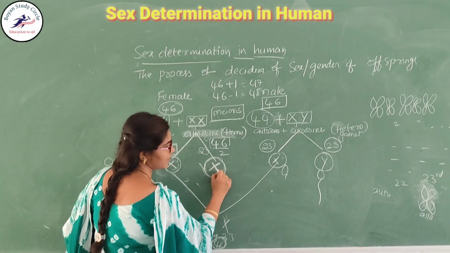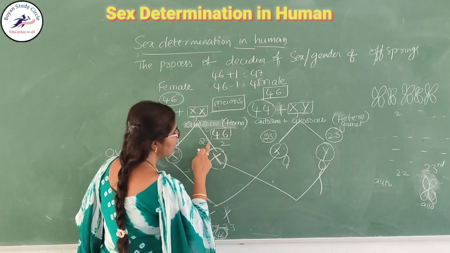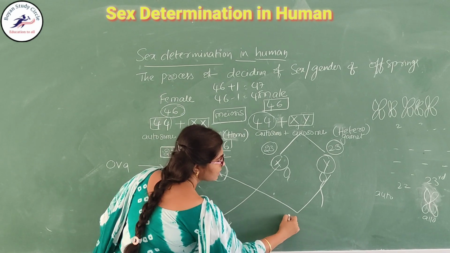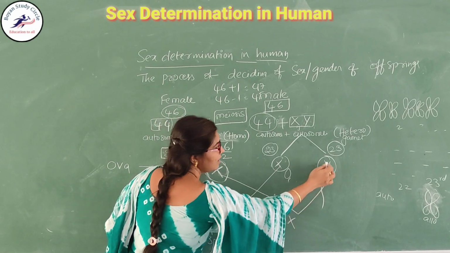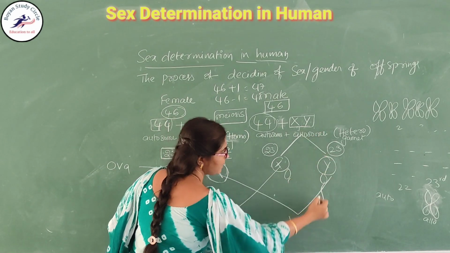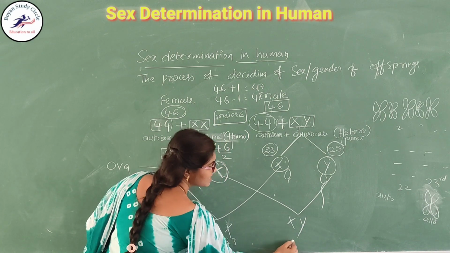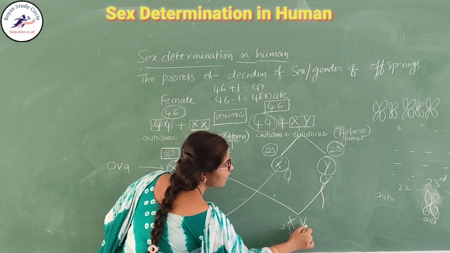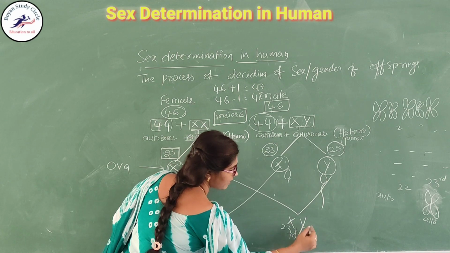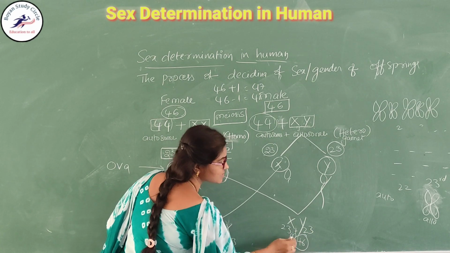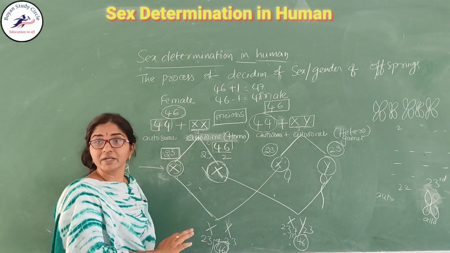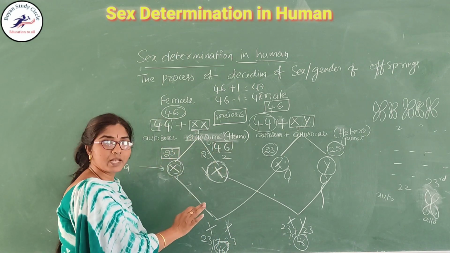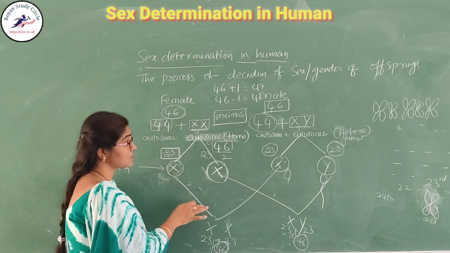For example, if this female's X chromosome fuses with the Y chromosome of the male, that is XY, a male baby. Here the X chromosome carries 23 and the Y chromosome carries 23. So how many chromosomes are present in the male baby? That is 46. In this way, the chromosomal number is always maintained constant by the meiosis process.